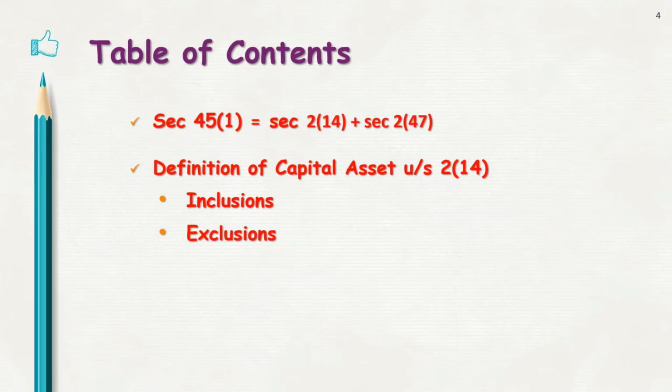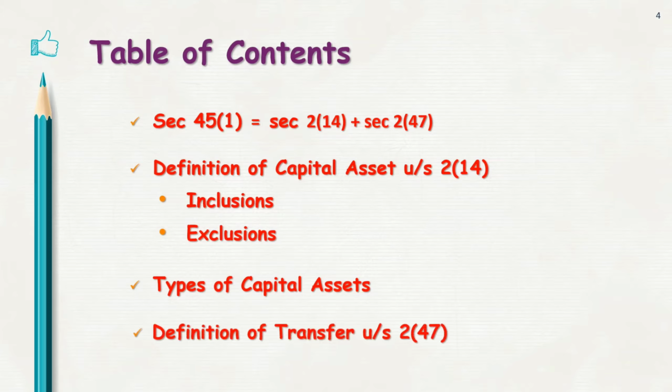So inclusions and exclusions are to be understood in this definition. The second part is the definition of transfer, which is section 2(47). Adding 2(14) and 2(47) together gives the complete meaning of the charging section: capital asset plus its transfer.